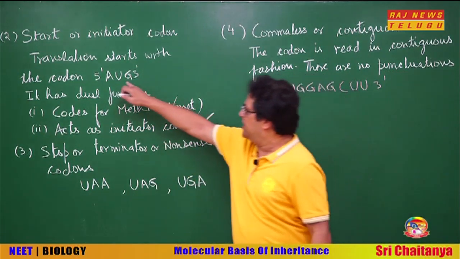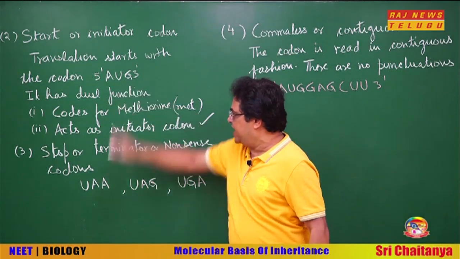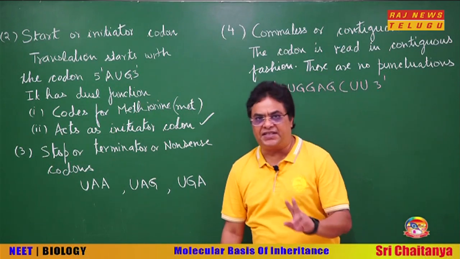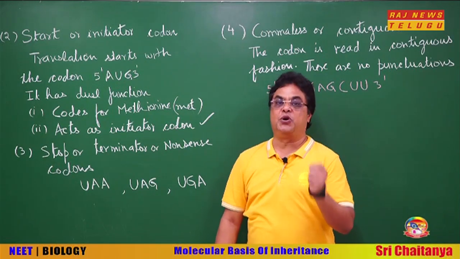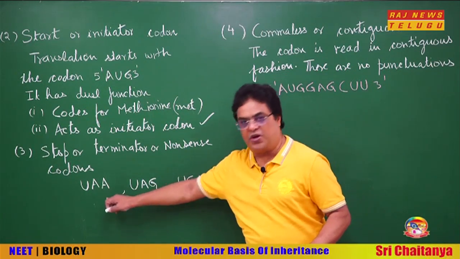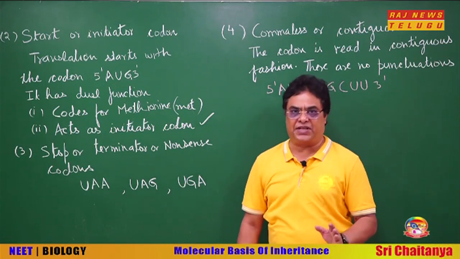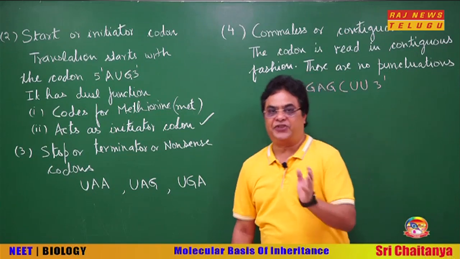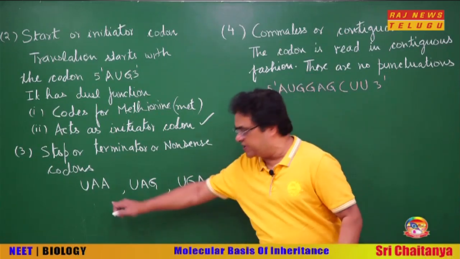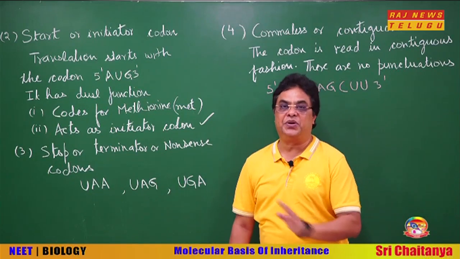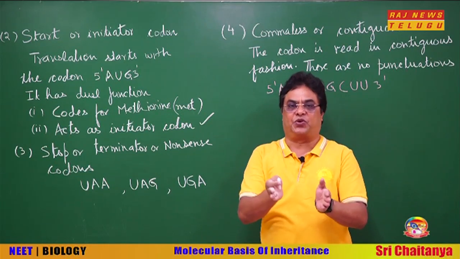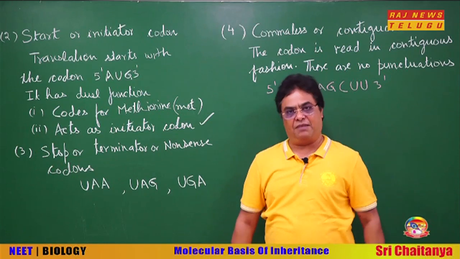This one is the initiator codon AUG, and these 3 are the stop codons. Remember, for these stop codons there are no tRNA, because these codons do not code for any amino acid. They provide the signal for the termination of the translation process. So, remember, for stop codons there are no tRNA. Okay, it means there are only 61 sense codons that code for the different amino acids.